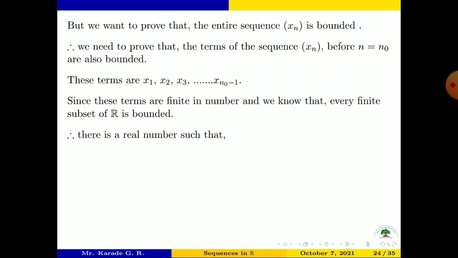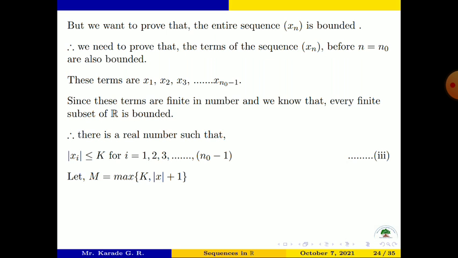Therefore, there is a real number k such that |x_i| ≤ k for all i = 1, 2, 3 up to n₀ − 1. Now let us take M to be the maximum of k and |x| + 1.